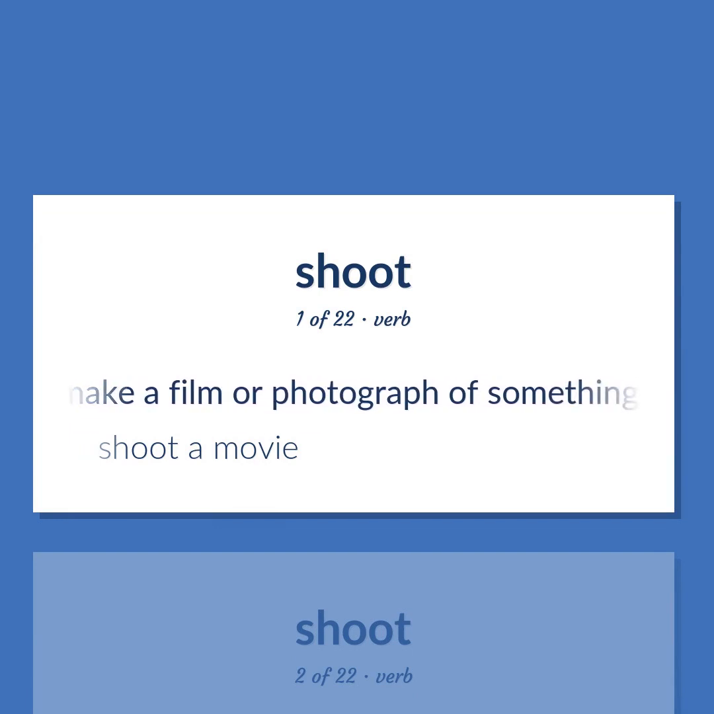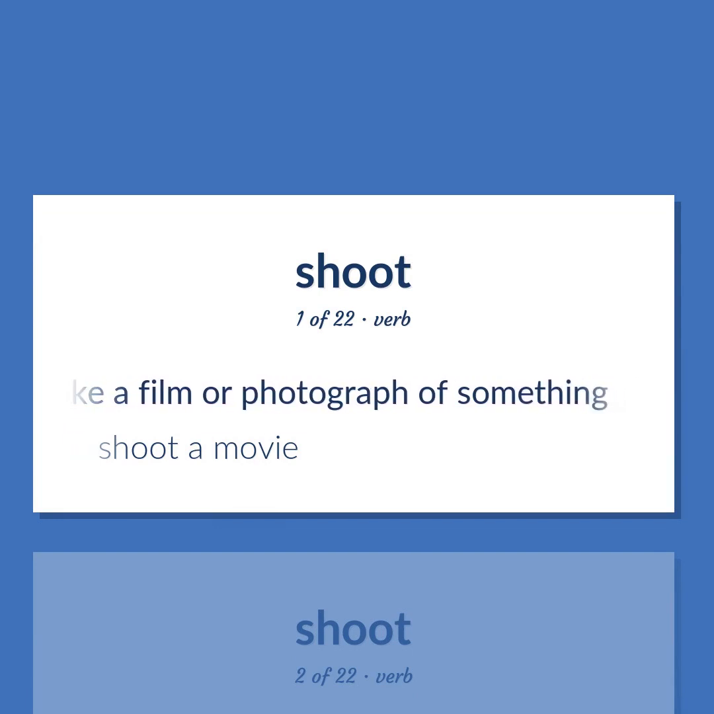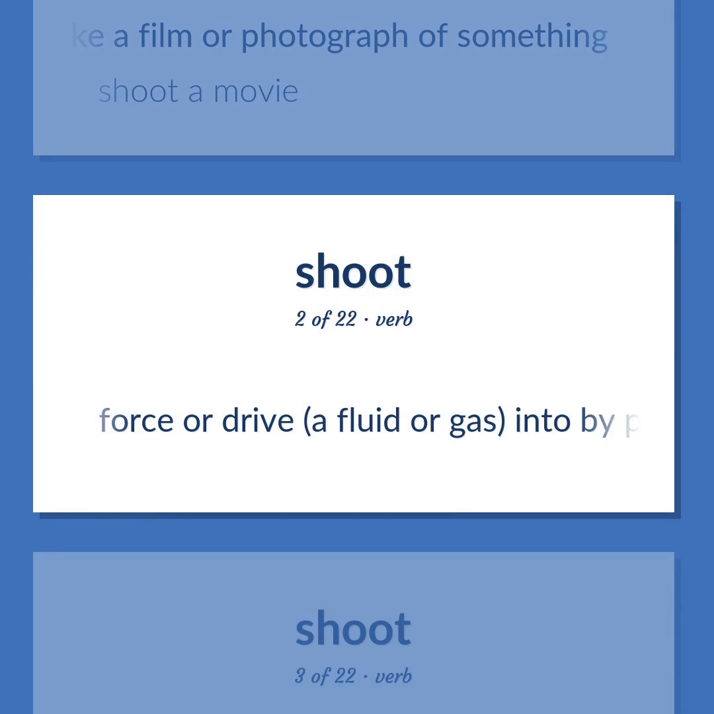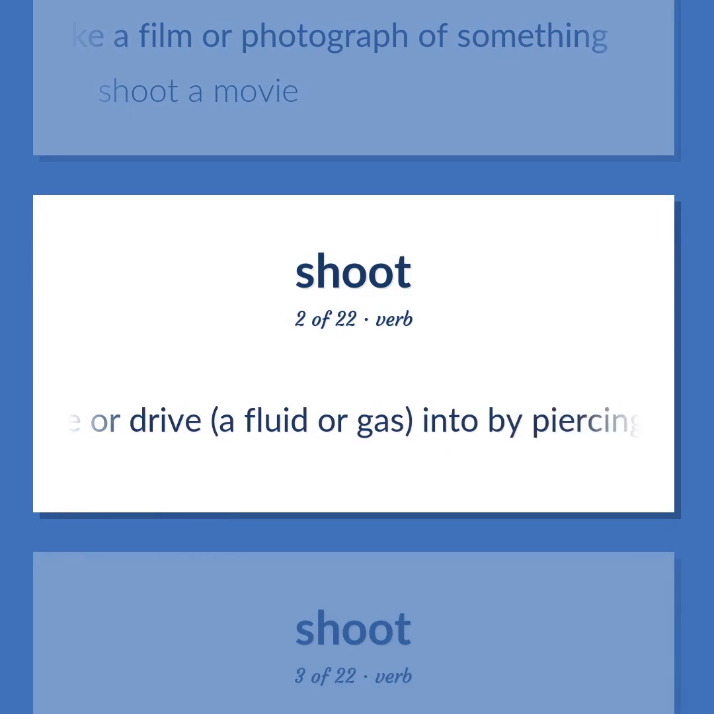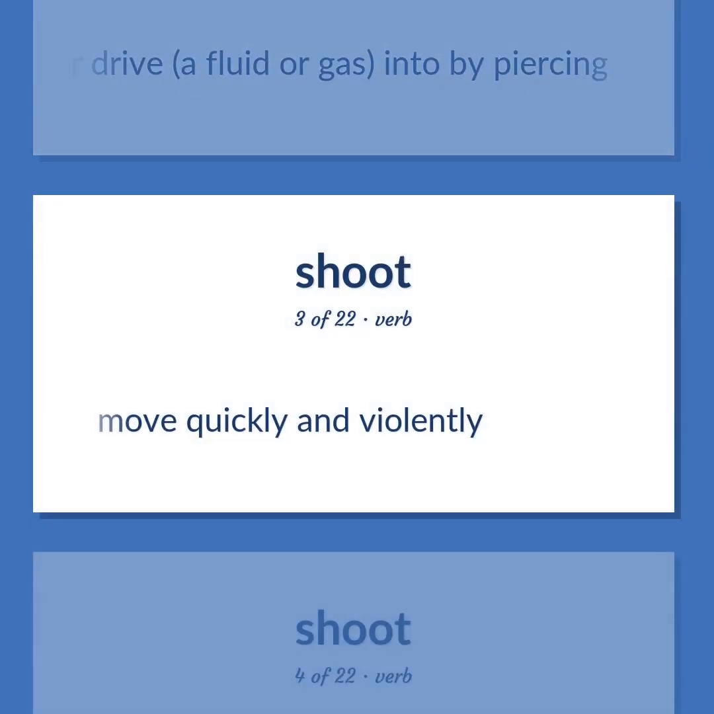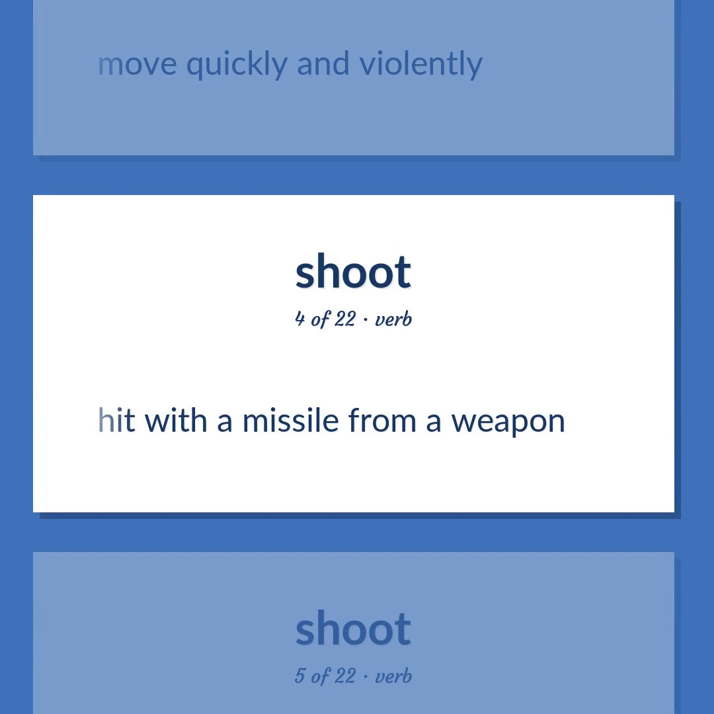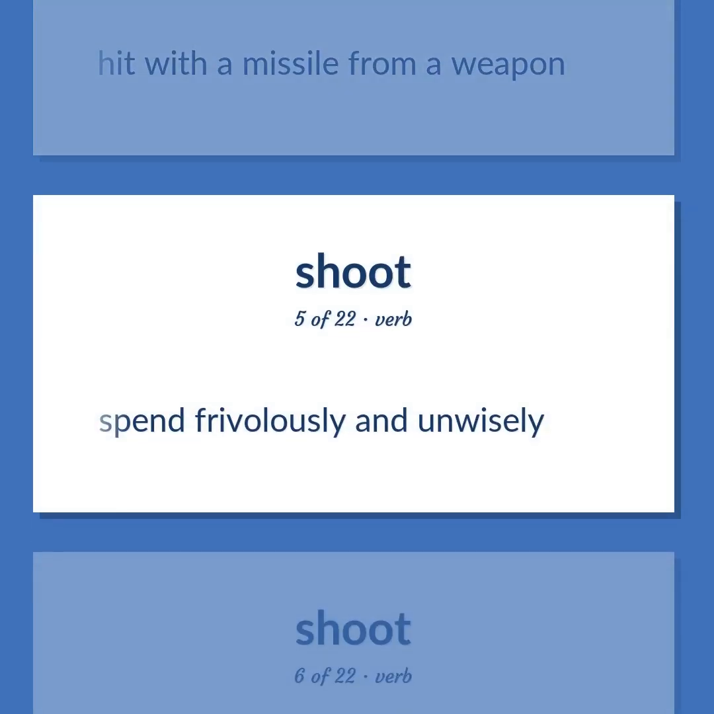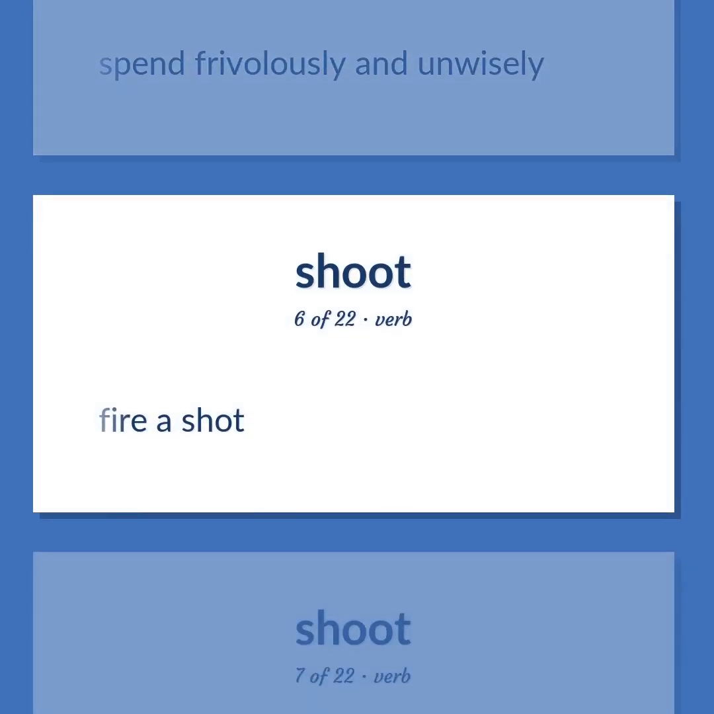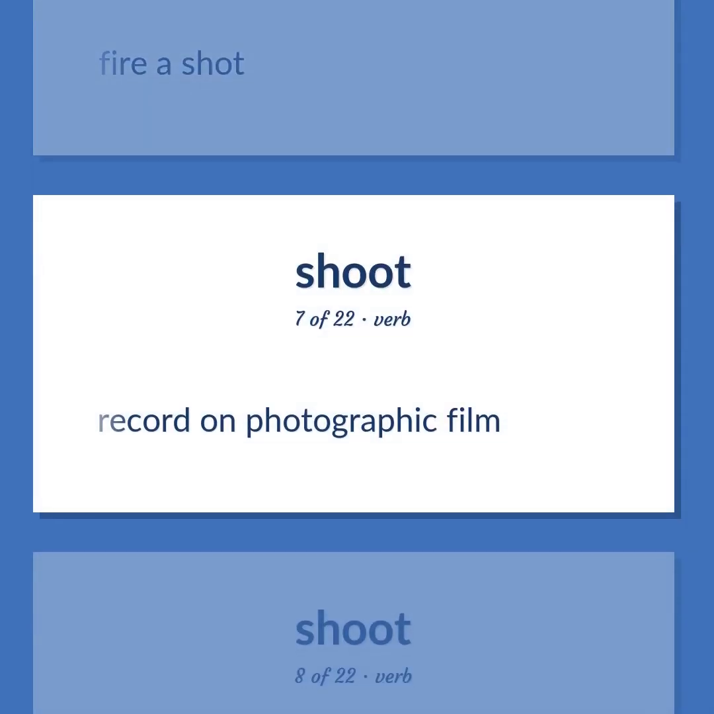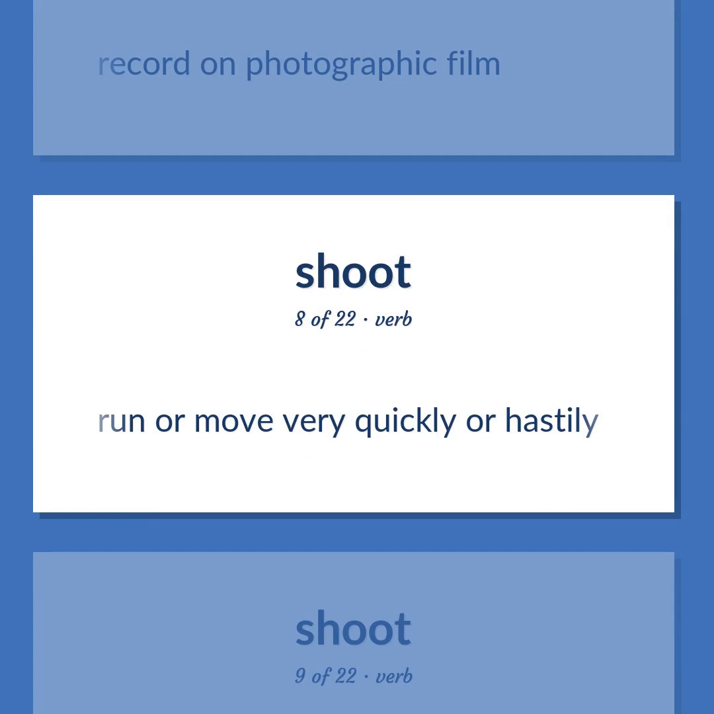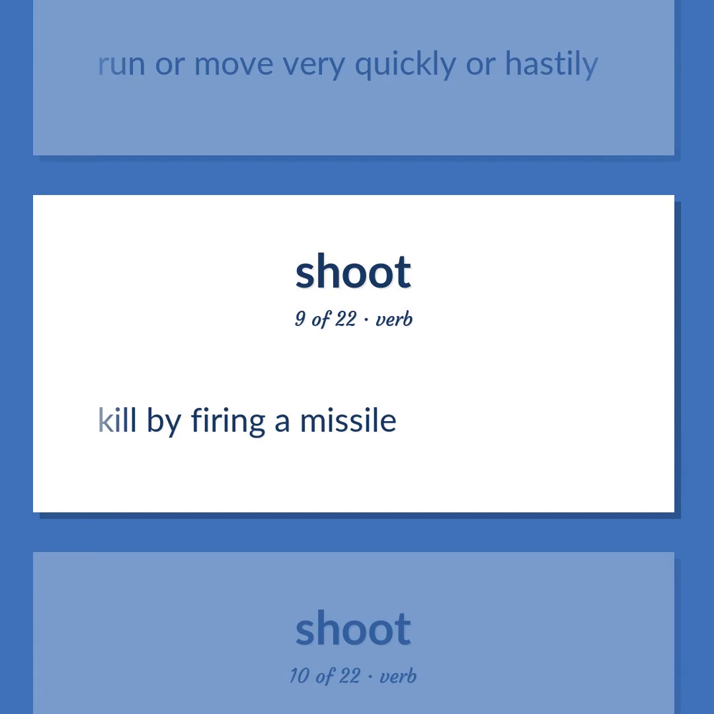Make a film or photograph of something. Shoot a movie. Force or drive a fluid or gas into by piercing. Move quickly and violently. Hit with a missile from a weapon. Spend frivolously and unwisely. Fire a shot. Record on photographic film. Run or move very quickly or hastily. Kill by firing a missile.